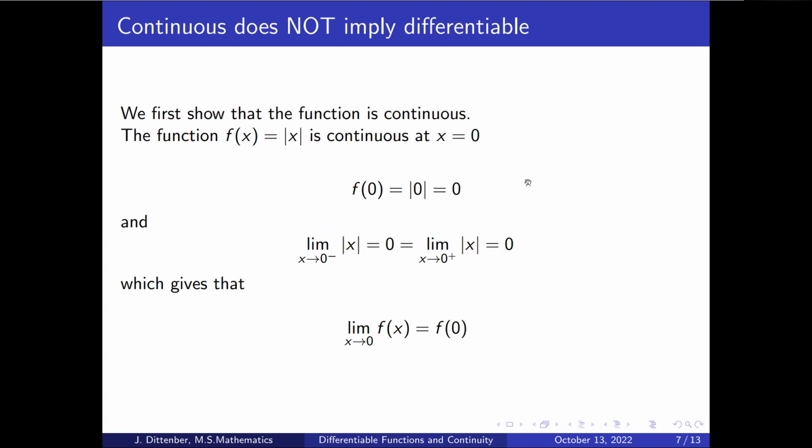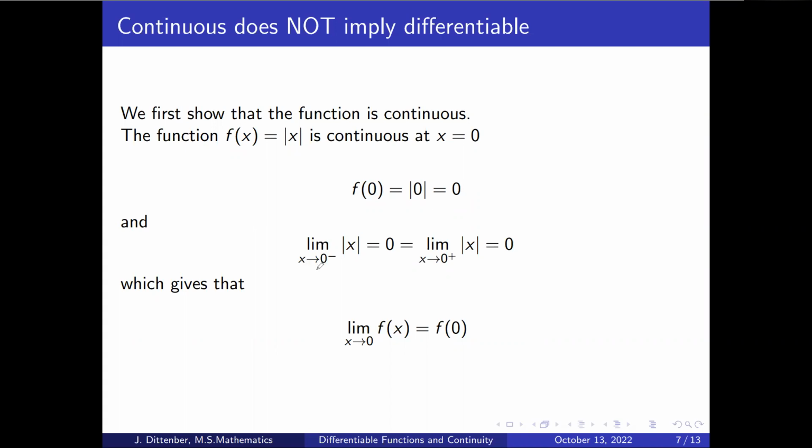So we can see that the function is continuous at 0 because, first of all, if you plug in 0 into the function, you get 0 back out. So the function is defined at 0, f of 0 equals 0. So in order for the function to be continuous at 0, the limit must also be equal to f of 0.